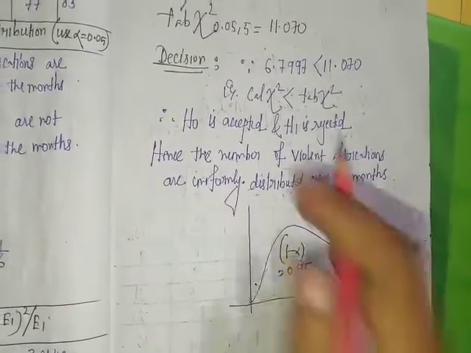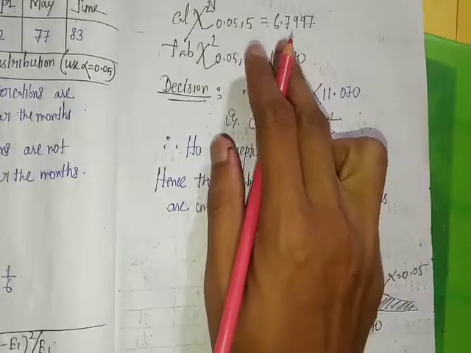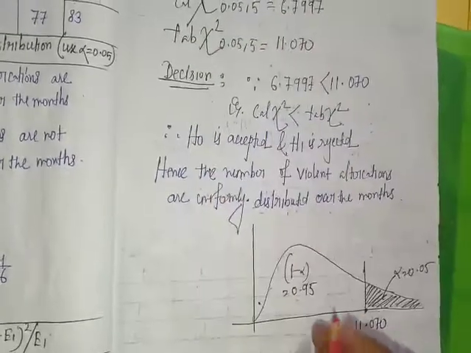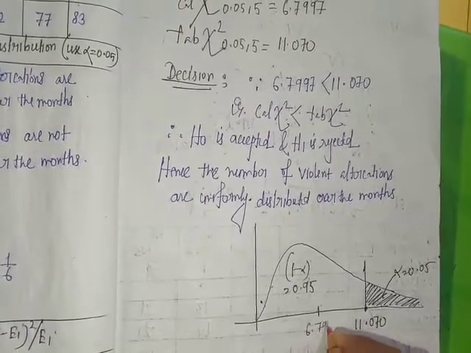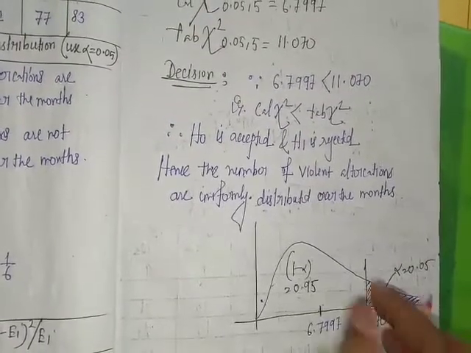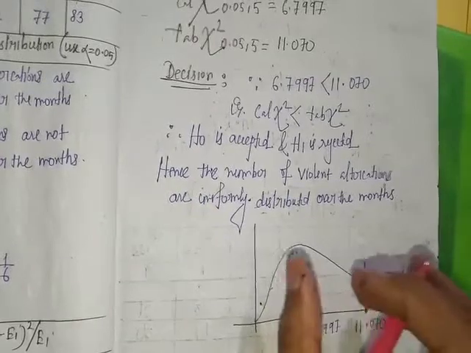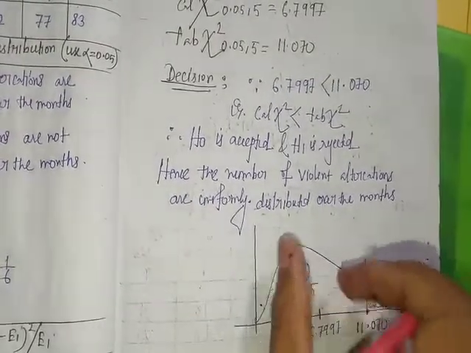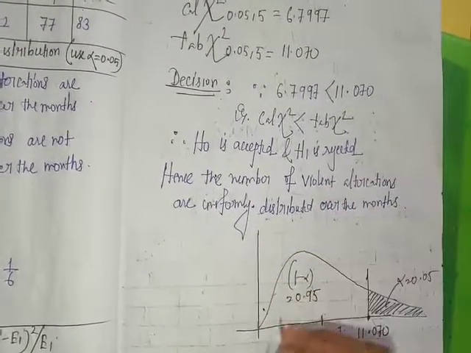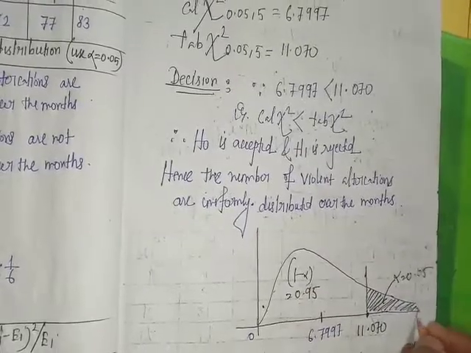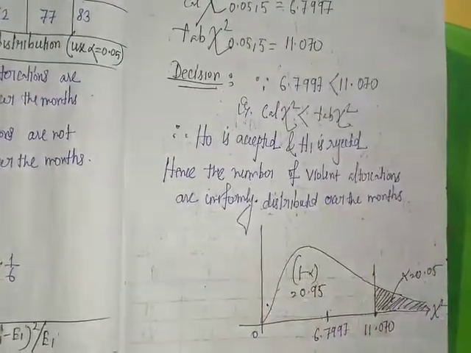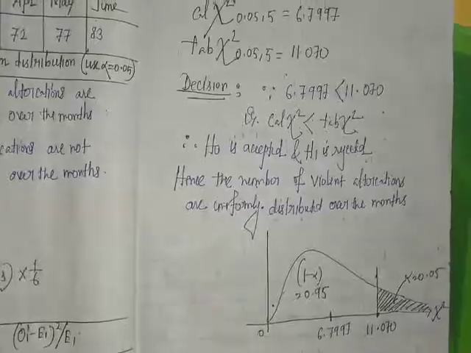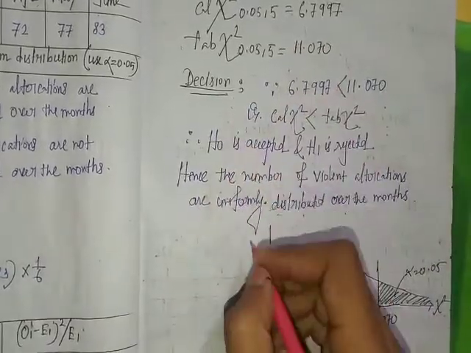Here the calculated value of chi-square is 6.7997, which lies in this region. That's why we accept the null hypothesis. This is the value of chi-square, and this is the graph of chi-square. Clear? So this is the required result.